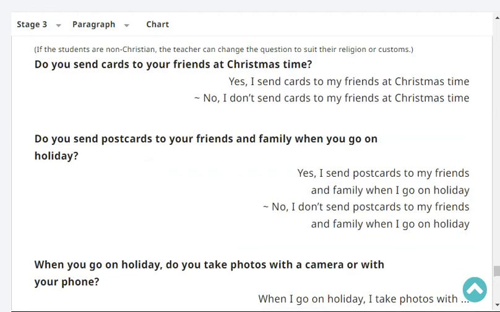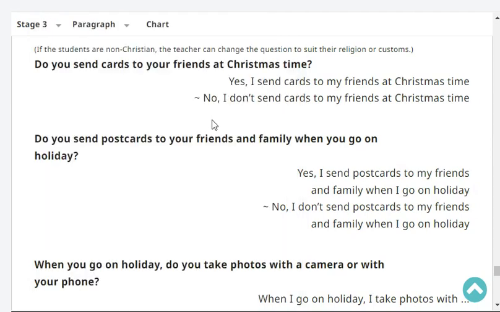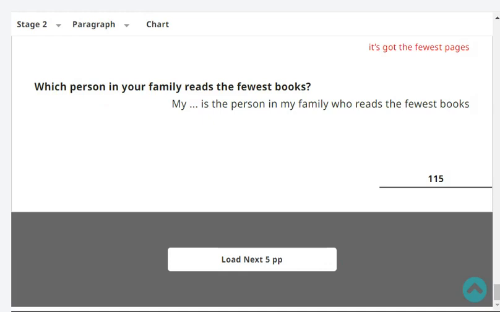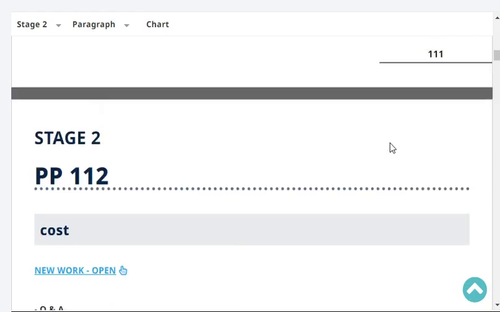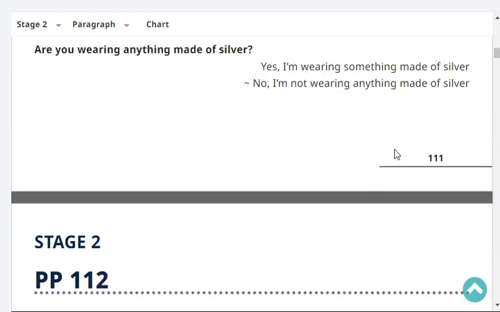Okay, now let's move on to reading. Reading is at stage two, page 111. The last headword was iron. Okay, please start with made of, key, plastic. Made of, key, plastic. Is your watch made of plastic? Yes, my watch is made of plastic. What's a key generally made of? A key is generally made of steel. Are you wearing anything made of silver? Yes, I'm wearing something made of silver.